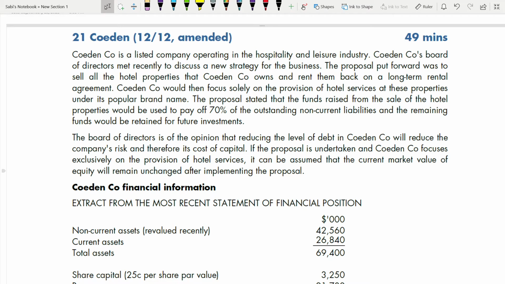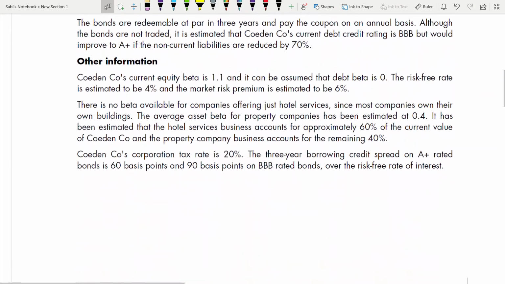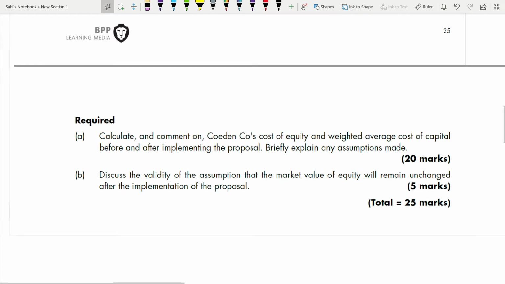Question 21, Coeden. So in this question, we are going to discuss what question? Guess. It is cost of capital. We are going to discuss cost of equity, cost of debt, and cost of capital, WACC. We are going to calculate WACC. Let us read the requirements first.